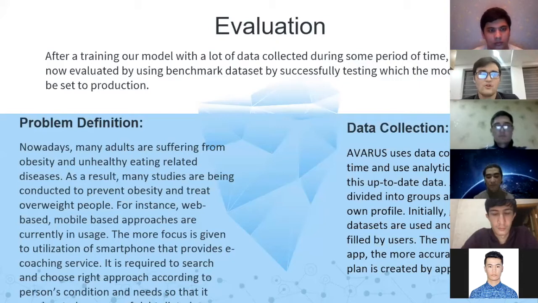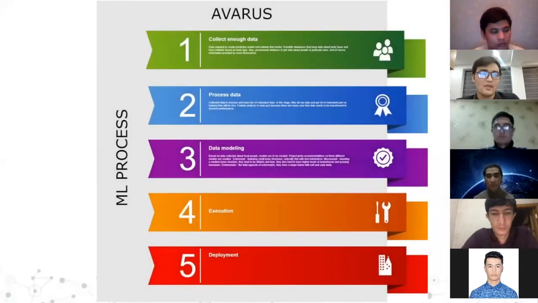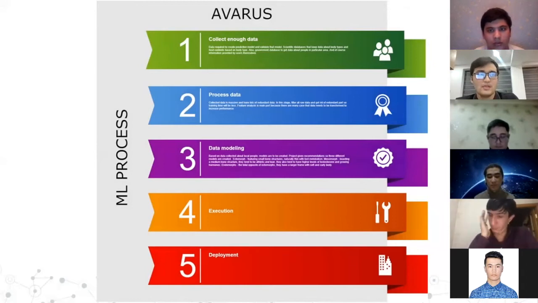Let's move on to our machine learning life cycle. First, we collect data to create predictive models and scientific databases, food contents, and most importantly, people's eating histories. Second, the collected data is massive and contains redundant data. So data processing, pre-processing, and feature engineering is the next step.